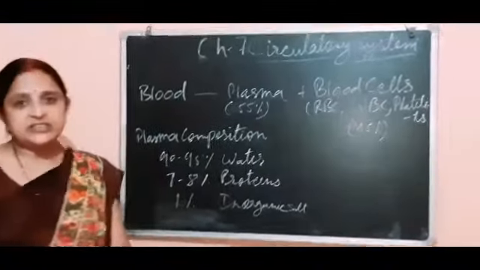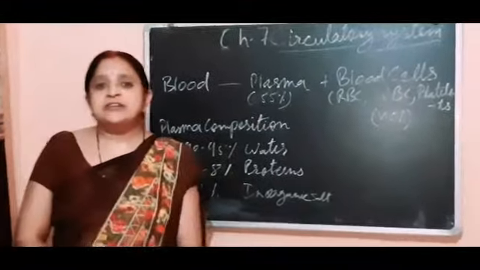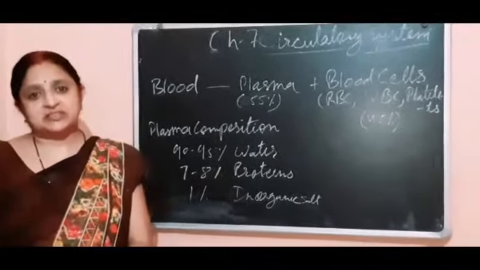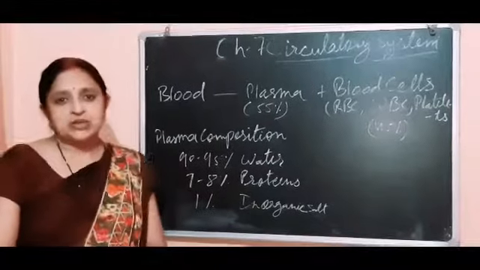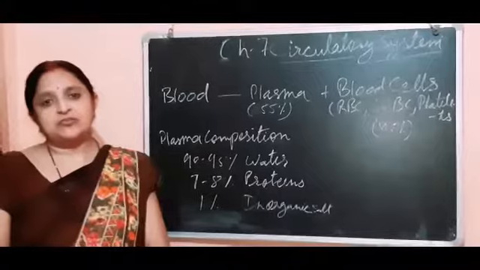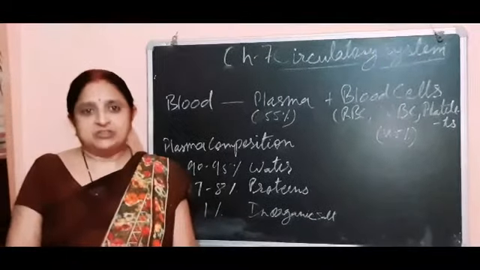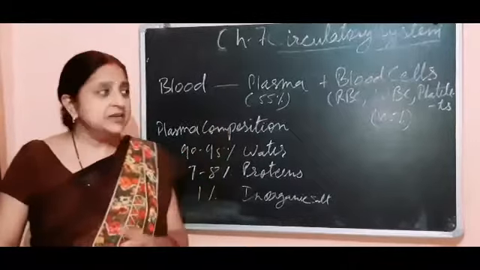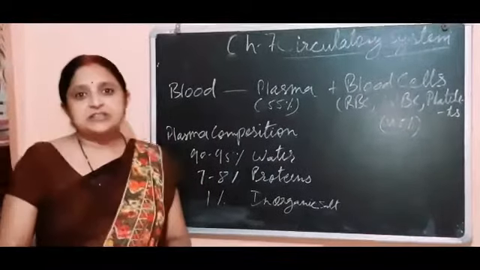It is a very important chapter, and I am to inform you that 5 to 7 marks of questions surely come from this chapter. A 5-mark diagram based question and 2 marks of objective questions surely come from this chapter. So you have to study this chapter thoroughly. So let's start with the circulatory system.